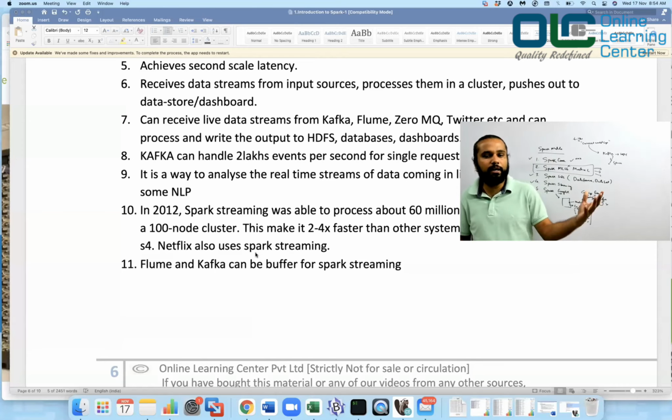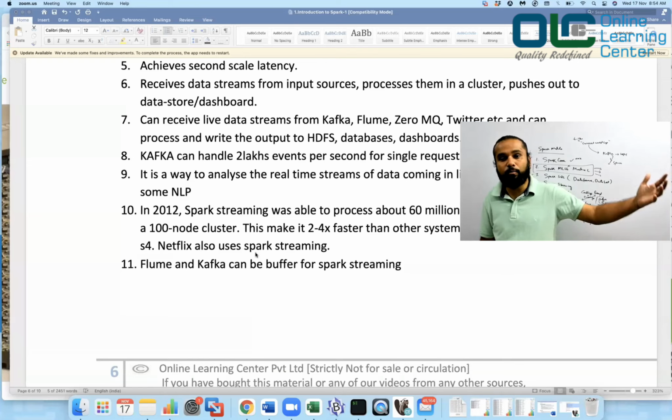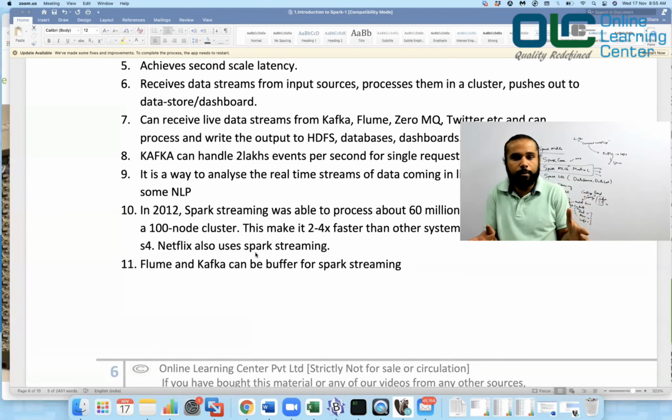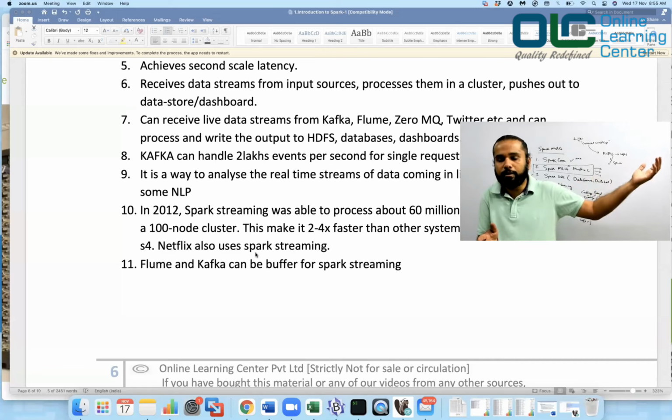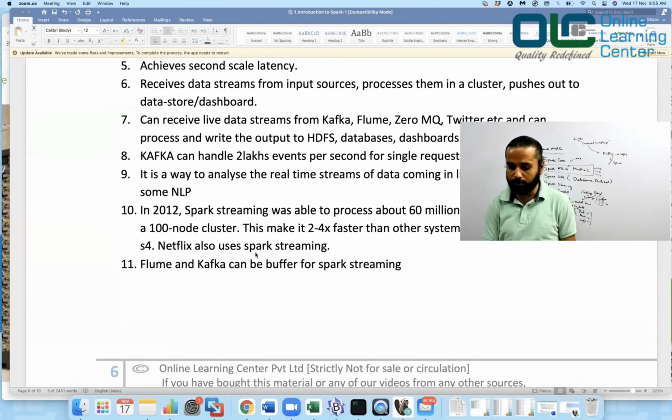Somebody may say I have data in HDFS, somebody may say I have data in S3, somebody may say I have already written the data in Kafka. So these are your sources, right? And then in the middle you will have your Spark streaming. You read some data from HDFS, some data from S3, some data from Kafka, and mix them together in whatever way you want, and then push the data into probably Tableau for the dashboarding, or push the data into Oracle and let somebody else do the dashboarding out of it. So it's purely a choice, right? So you can do a lot of stuff altogether.